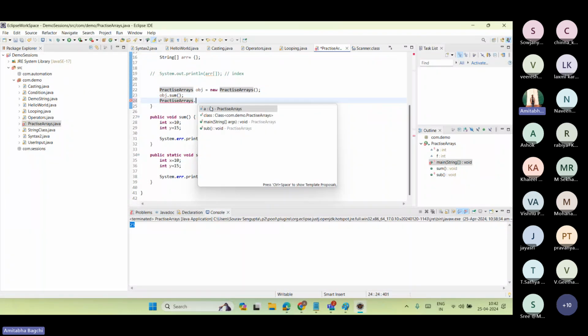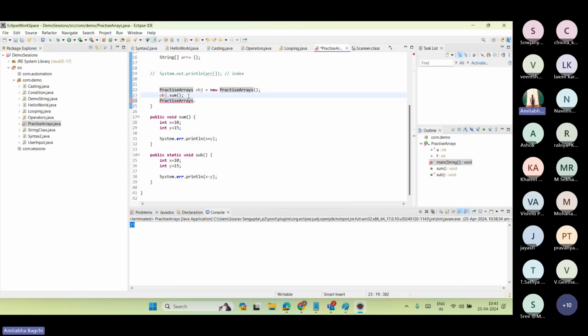Once you give dot, it already recognizes whatever it already has as static things. You can see the main method is static, sub I have created static, integer a is static. Only the static things are available here. Correct? But if I go to your area, will anyone know me? No, right? So my Aadhaar card or my voter card would be the identity. It's something like that. I have to create a memory for myself. Then people will know. Once I do something sarcastic in your area, then people know, that guy came someday and did something sarcastic here.